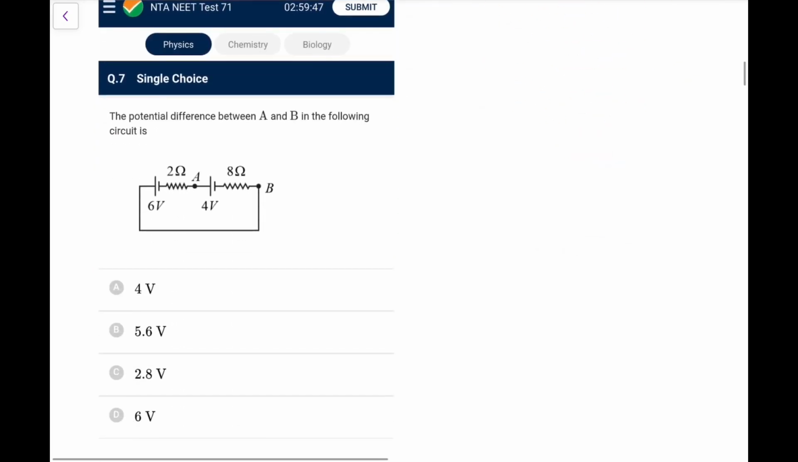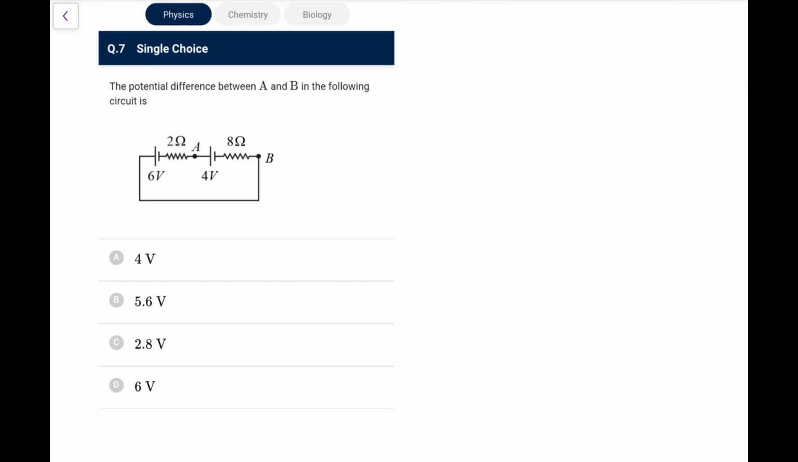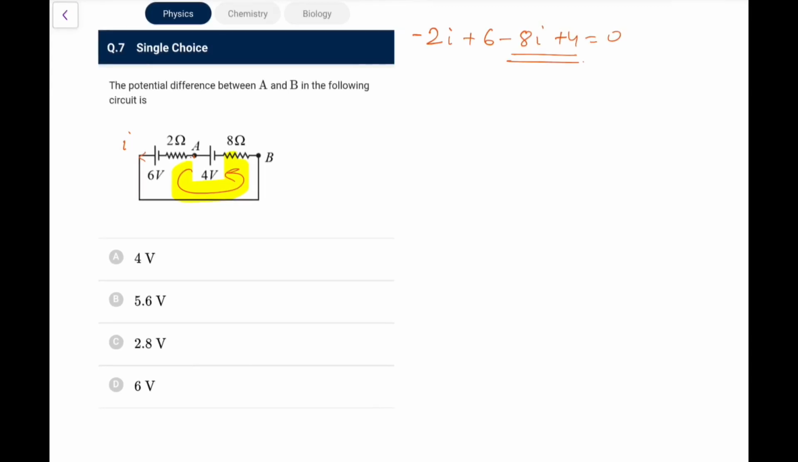Next one. The potential difference between A and B in the following circuit is? Just look at this circuit. Between A and B, you need to find it out. Let's say I go for this loop, starting from A, and let's say the current is like this. So I will write minus 2i, going in the direction of current, plus 6 minus 8i plus 4 equals 0. So this would be 10i equal to 10. So i comes out as 1 ampere.